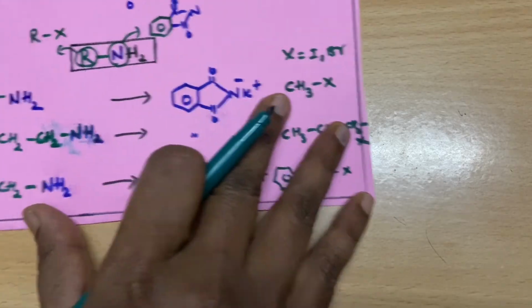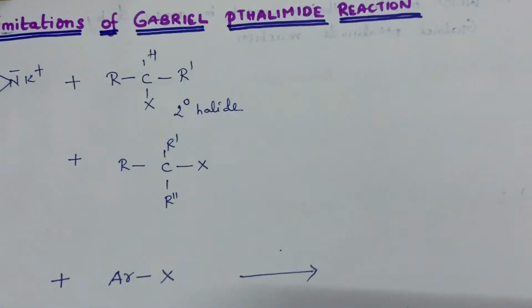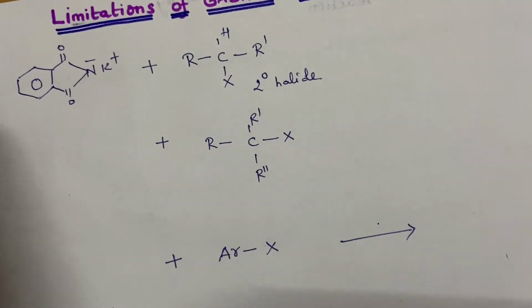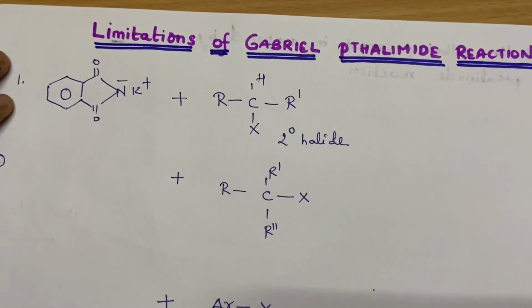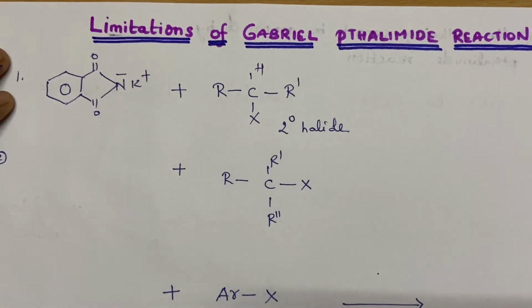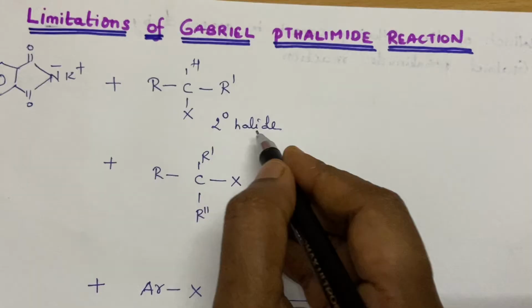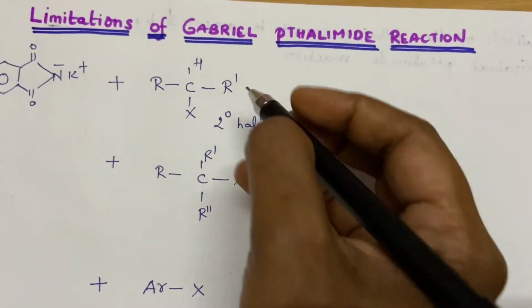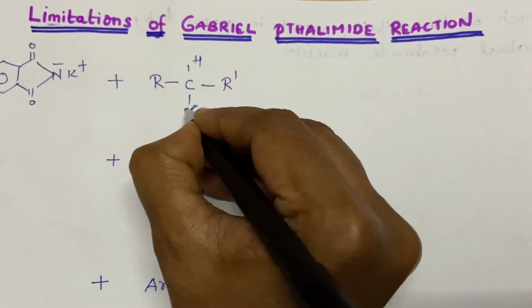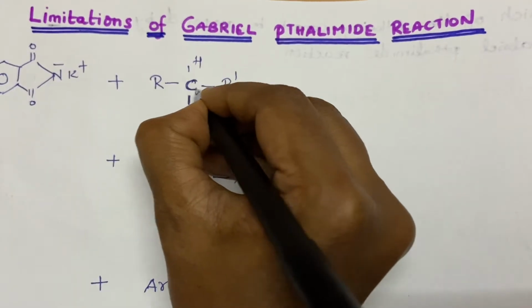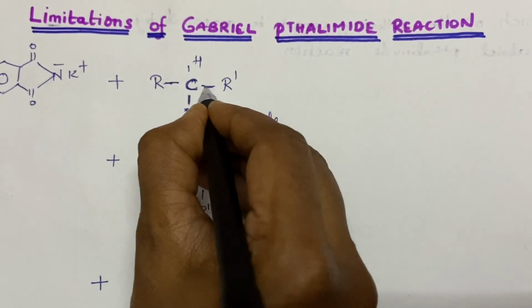But this reaction also has some limitations. So what are they? We will see. See, limitations of Gabriel phthalimide synthesis. Usually questions will be asked from this part only. Here we are reacting the potassium phthalimide salt with a secondary halide. What is a secondary halide? A halogen attached to a carbon which is in turn attached to two carbons.